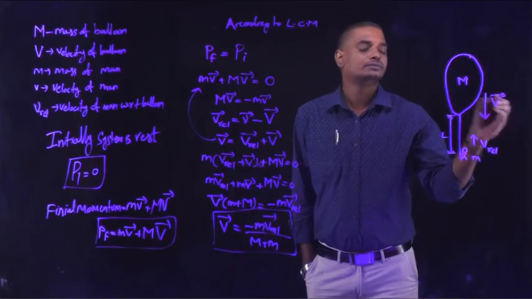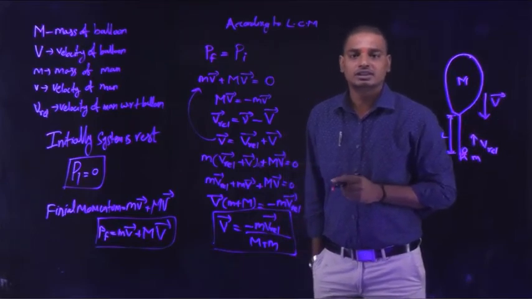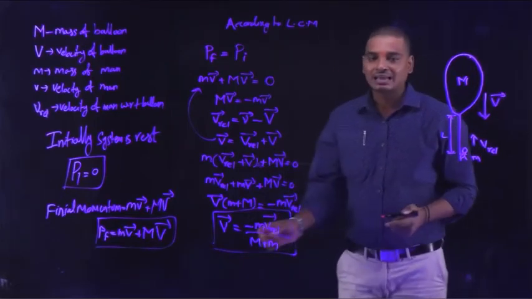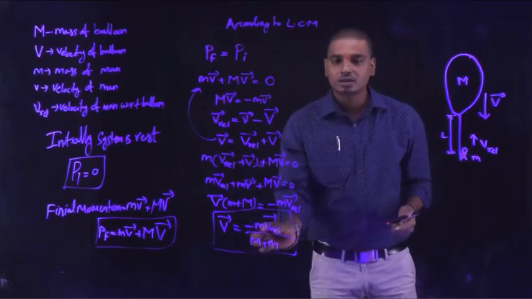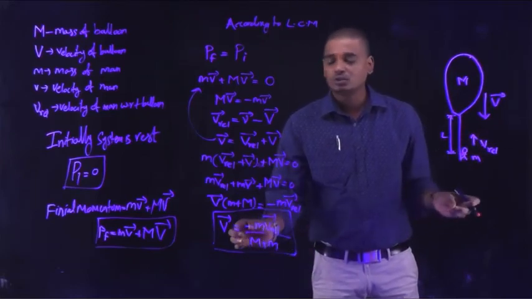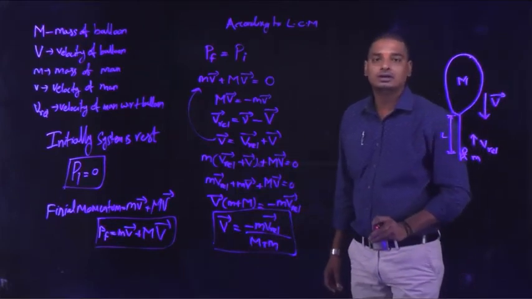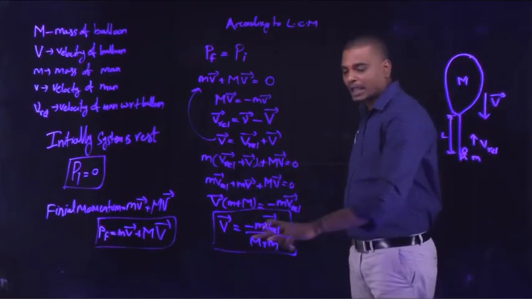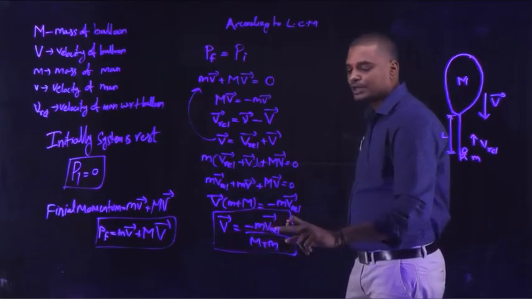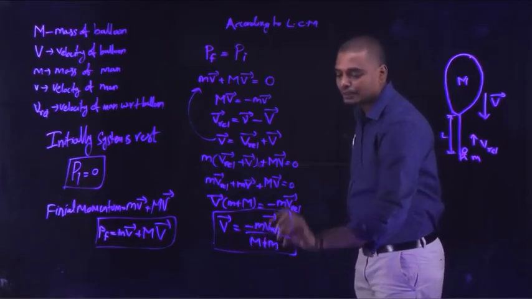Understand? The relative velocity of the person is upwards, the balloon is moving downwards. The magnitude of the velocity is given by m into V relative by capital M plus small m.